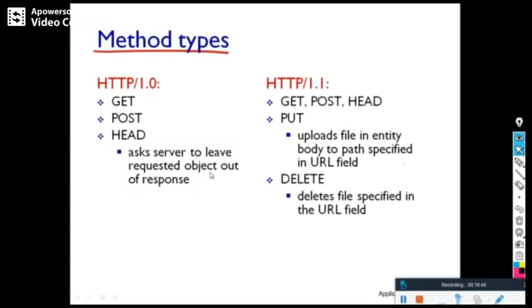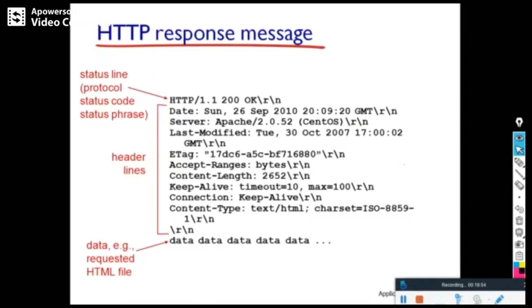So in HTTP 1.0 we have GET, POST and HEAD methods, and in HTTP 1.1 we have GET, POST, HEAD and PUT methods. And for the HTTP response message, you can see this is the status line, and the status and other information, header lines, and this data. In the response message we have data.